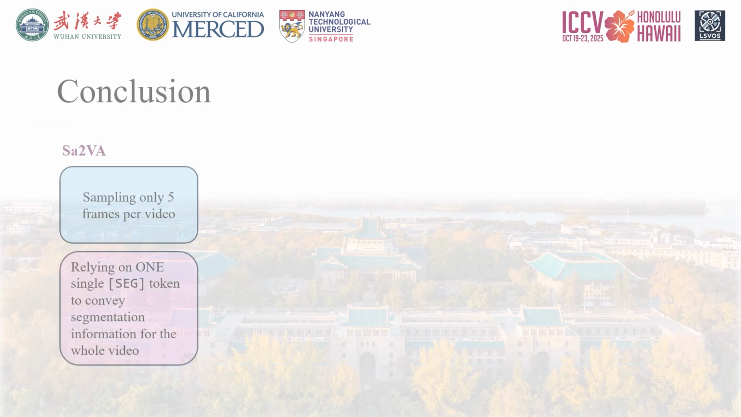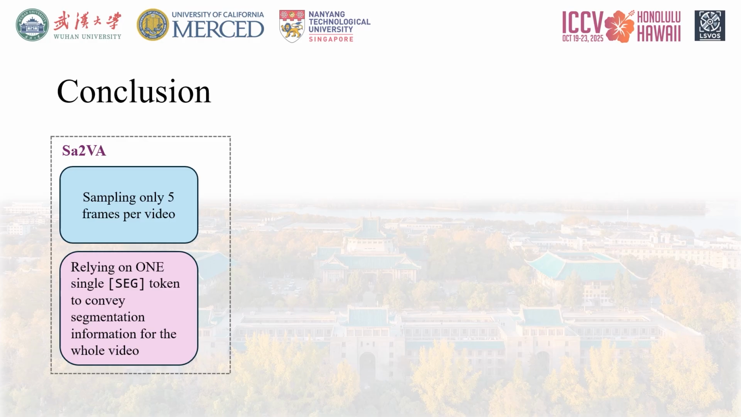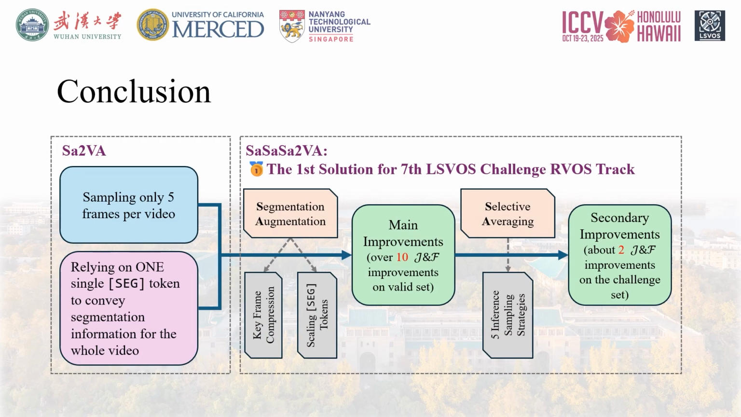To conclude, let's quickly recap how SaSaSa2VA addressed the core limitations of the baseline Sa2VA. The initial challenges were twofold: sparse frame sampling, which limited the MLLM's access to the global video context, and relying on one single SEG token for the entire video, which struggled with temporal object changes. We addressed these directly through two major modules. First, segmentation augmentation, our main engine of improvement.